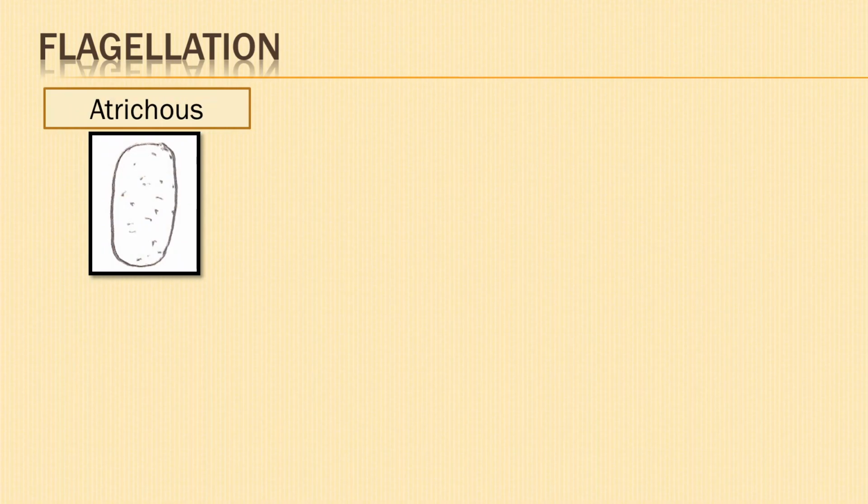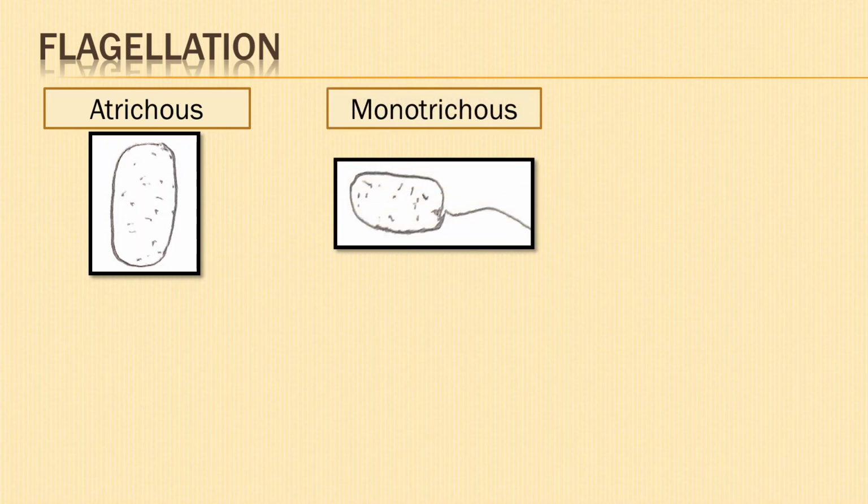The number and mode of attachment of flagella varies in bacteria. The different types of flagella are atrichous, flagella absent, that is, bacteria does not possess flagella. Example, Lactobacillus. Monotrichous. Mono means single. Single flagellum at one end is seen. Example, Vibrio cholerae.